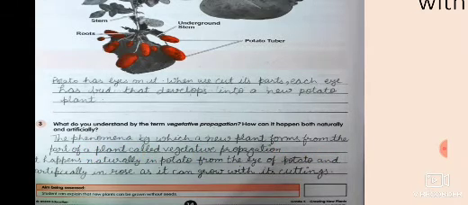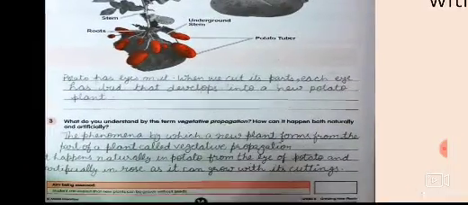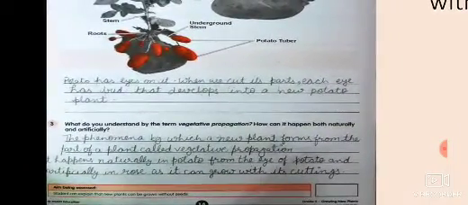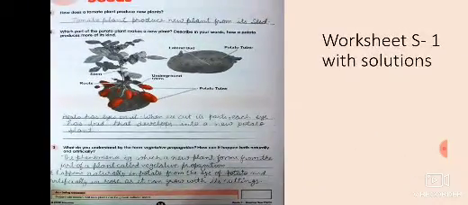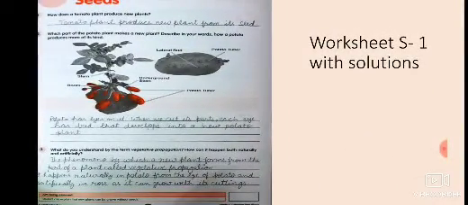It happens naturally in potato, from the eye of the potato, and it is done artificially in rose, as it can grow with its cuttings. In the rose, we can plant a stem of rose, then it will grow as a plant. And if we talk about man-made or artificial propagation, in that case, in rose and jasmine also, and there are many examples.